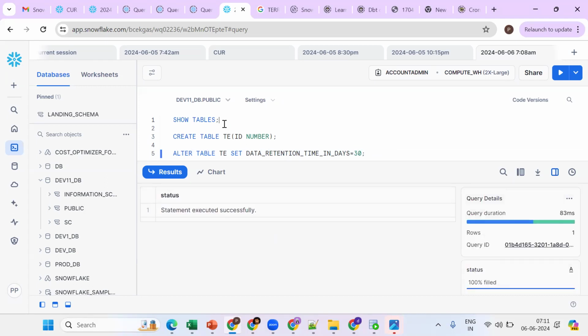Now see what happened. Show tables will get what? We'll get 1 to 30. So the changes have been kept for 30 days. Okay, so this is fine.